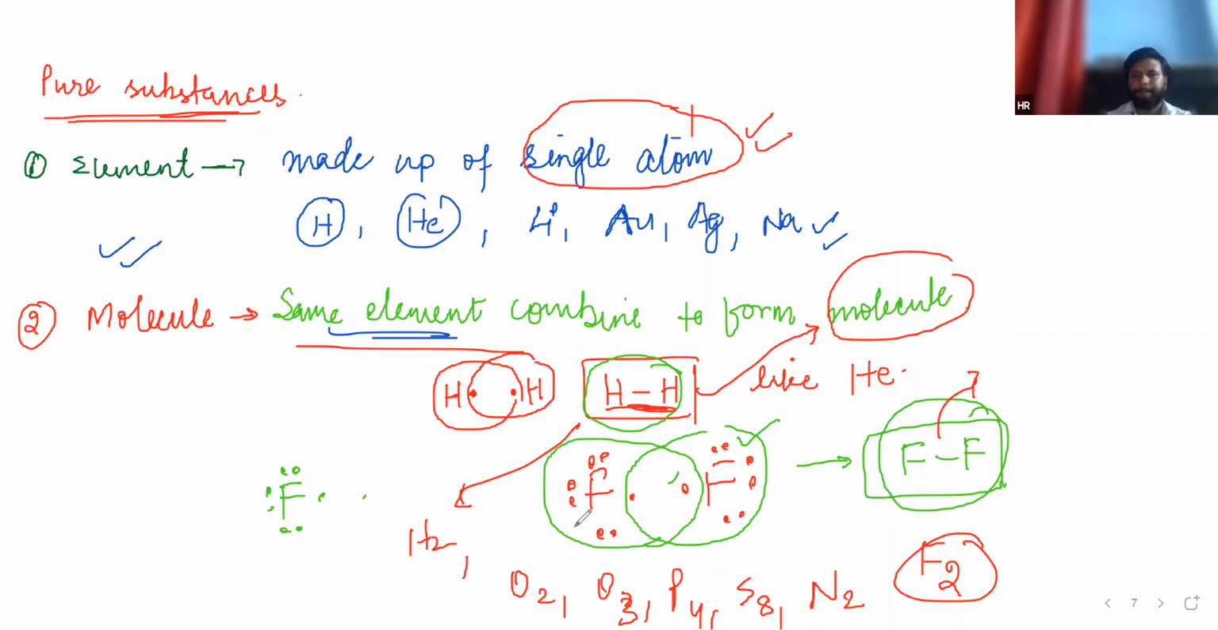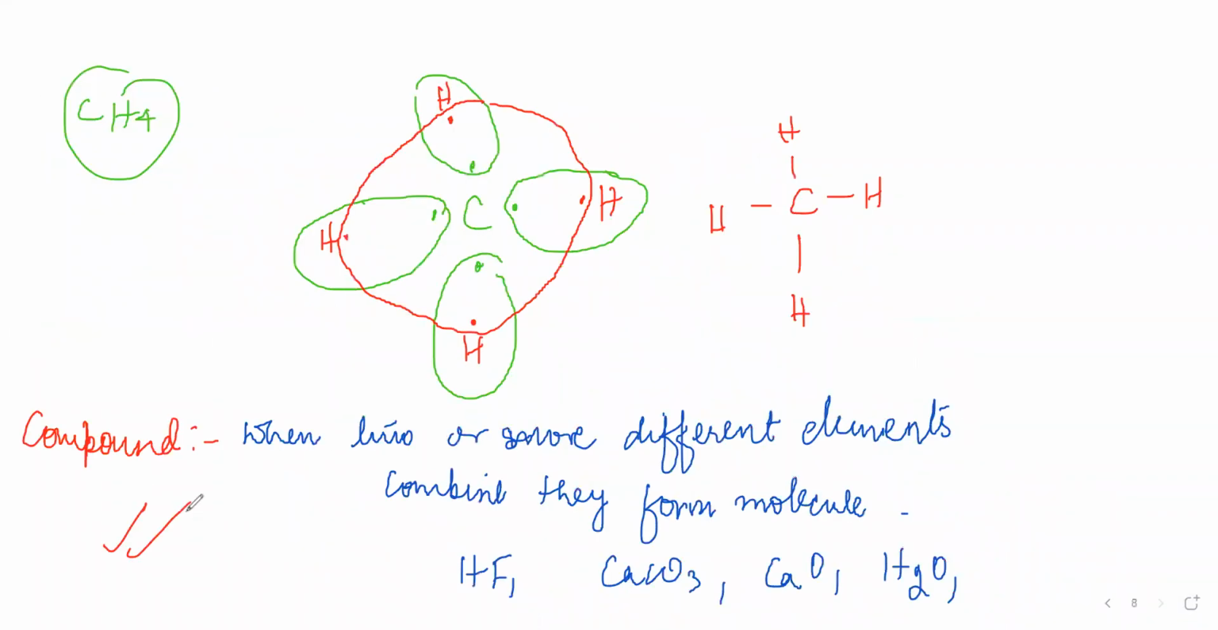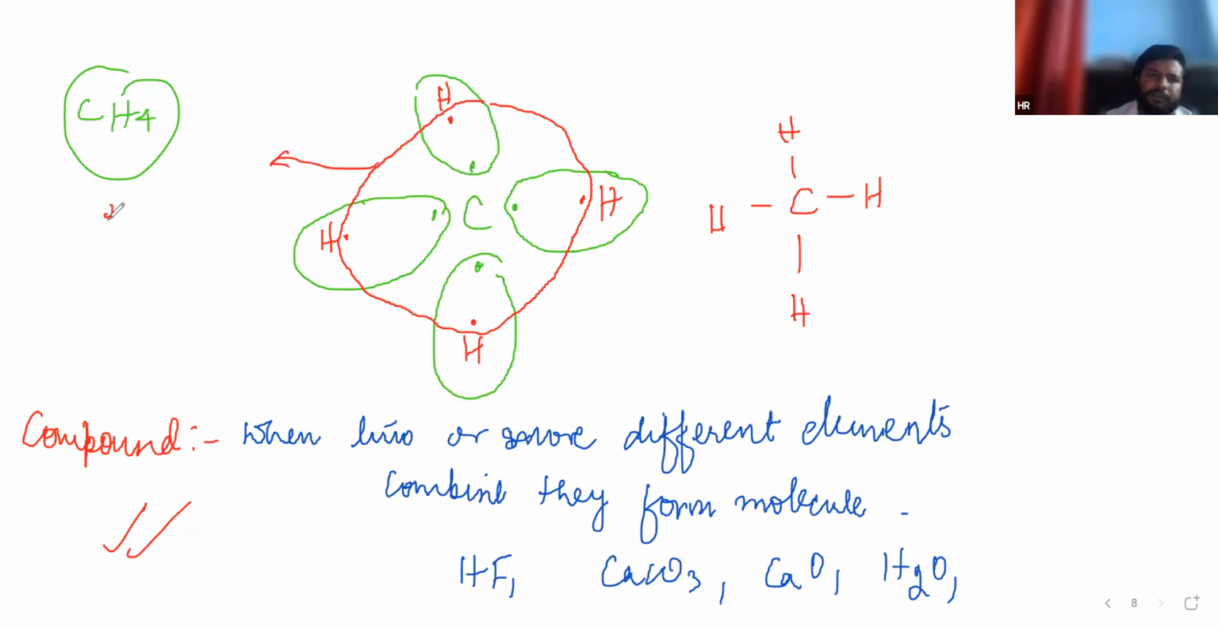Done. Yes, sir. Done. Very good. Just write this. This is called electron dot structure, that we already read about in class 10th, and we will study in detail in coming chapters like chemical bonding.